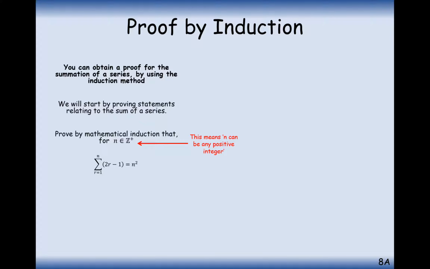You will always generally see this type of symbol on a proof by induction statement. This symbol is representing the fact that n here is a positive integer. So that means that we can't add up this set of numbers up to 7/3 or minus 63 or anything like that. It's always positive whole numbers.